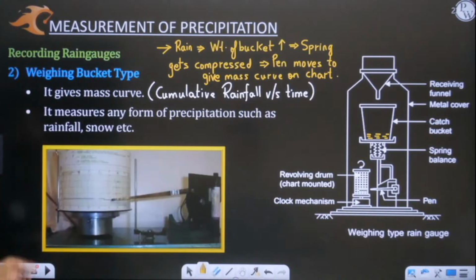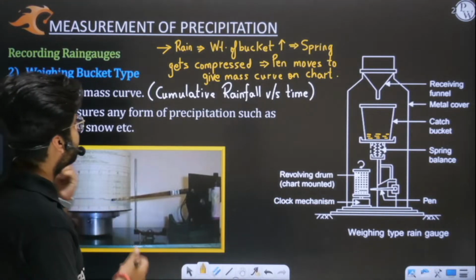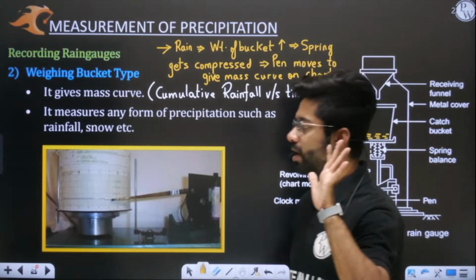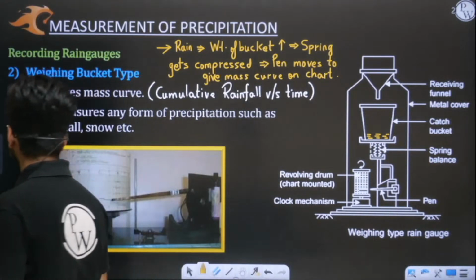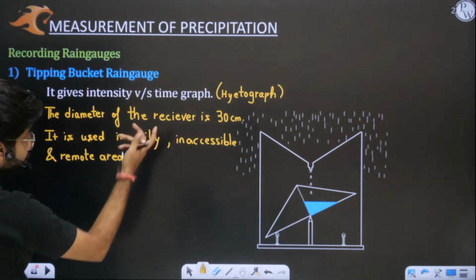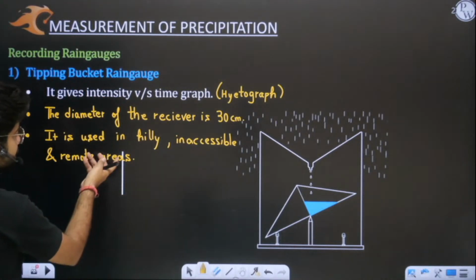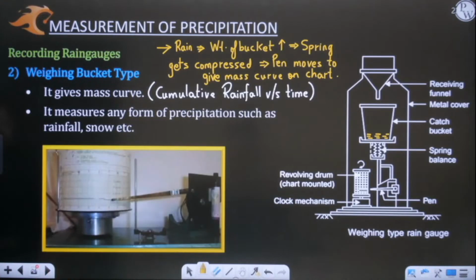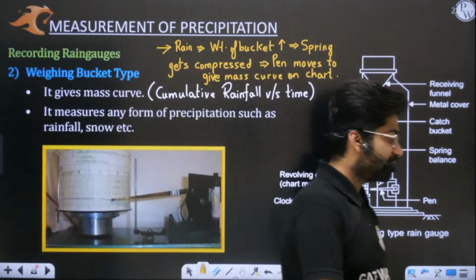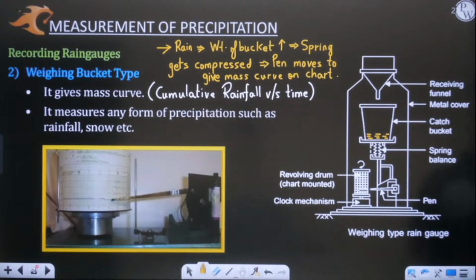But weighing bucket is giving you what? It is giving you mass curve. Yes or no? I hope you have understood this fact. Now, see these are important points. What kind of graph the tipping bucket gives can be asked in your exam directly. Where it is used, that can also be asked. Weighing bucket is giving you the mass curve. Everyone kindly comment which gives you the mass curve. Okay, what gives you the mass curve?